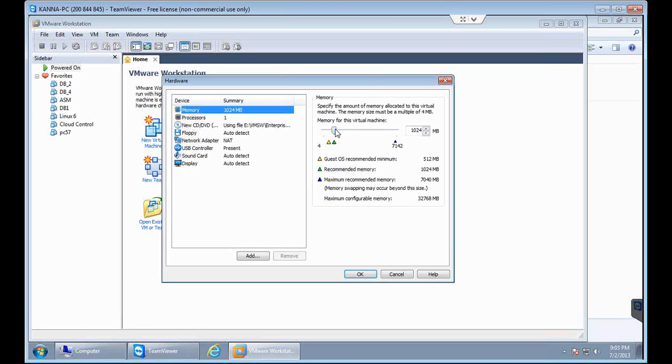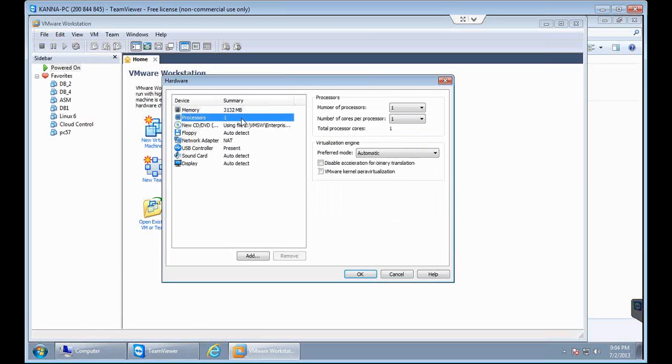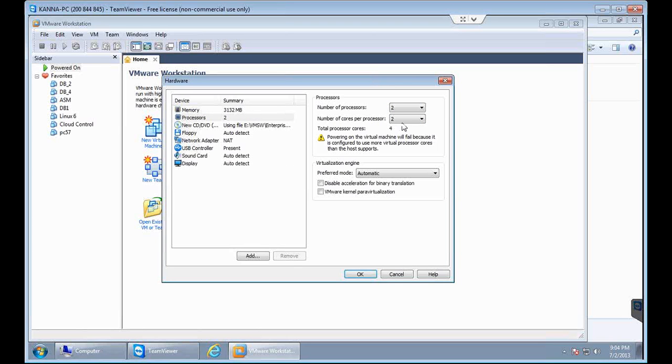Here also I have 8 GB, so that's the reason I am taking 3 GB as the limit. Somewhere like this. And if you have dual core machines, you can even go and increase this value also. Like I am changing the number of processors here.